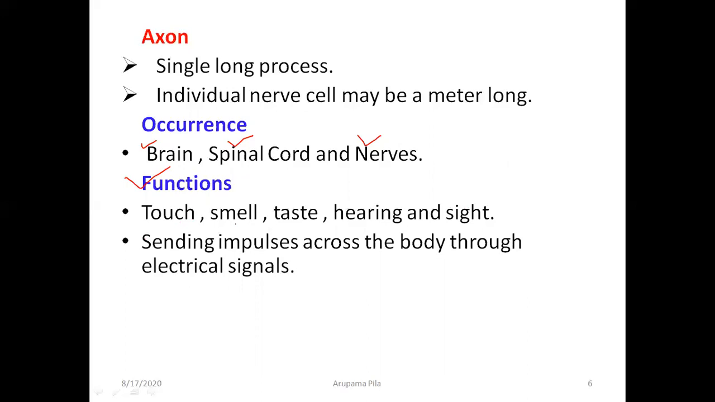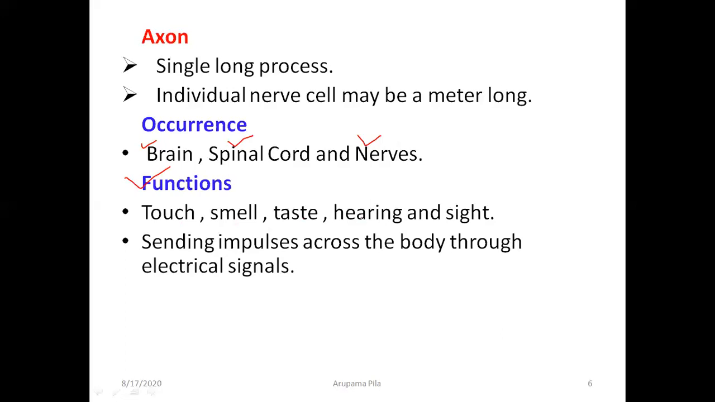Then when you are smelling something, you can feel whether it's a good smell or a bad smell. Why? Because your brain is also functioning along with it. Then taste. When you are tasting some food item, you can understand whether it's a sweet thing, a sour thing, or a bitter thing. Why? Because your brain is again involved there.